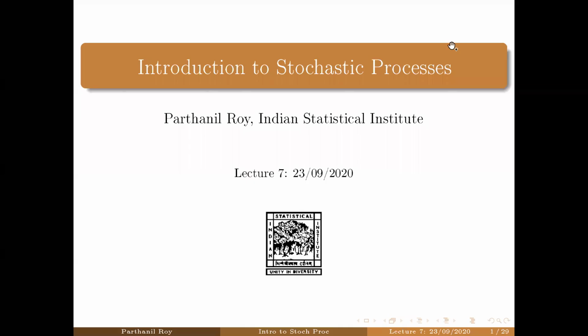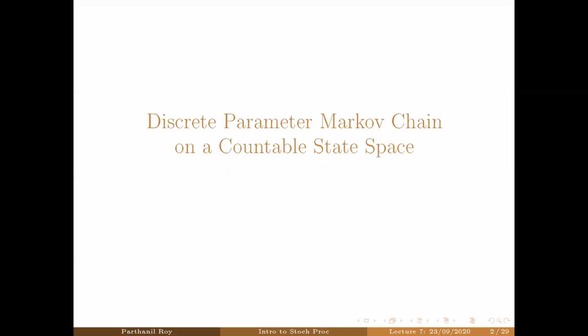Okay, so we have finished our discussion on homogeneous Poisson process, and now we'll start a new topic, namely discrete parameter Markov chain on a countable state space. Now, what I mean by this is that our stochastic processes will be discrete parameter firstly, which means the time is going to be discrete.